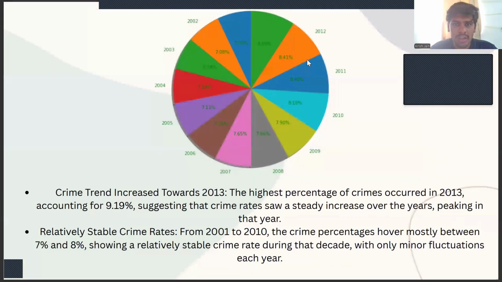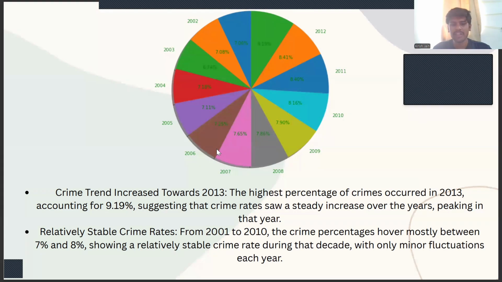Here, this pie chart shows the years 2001, 2002, and so on, and there is not much difference between the number of crimes. The crime rate was steady at around 7.6, but from 2011 to 2012 and 2013, there's a steep increase in the crime rate. As we can see here, the highest percentage of crime occurred in 2013, which is 9.17, suggesting that the crime rate saw a steady increase over the years, peaking in that year.